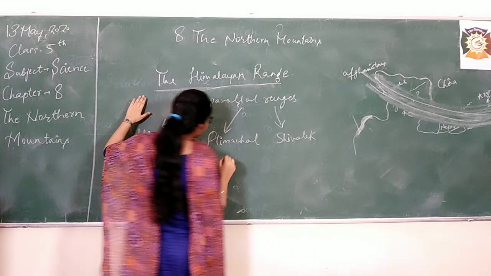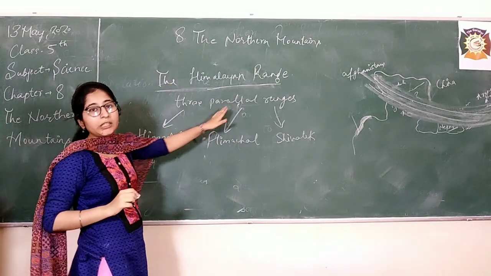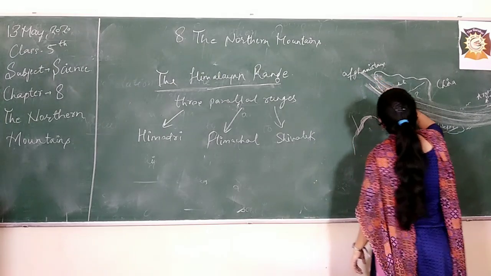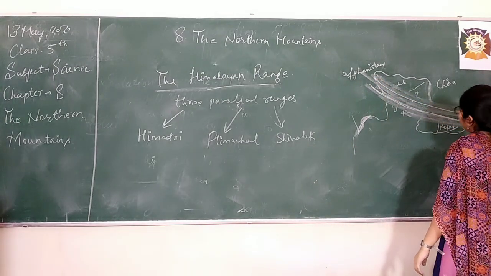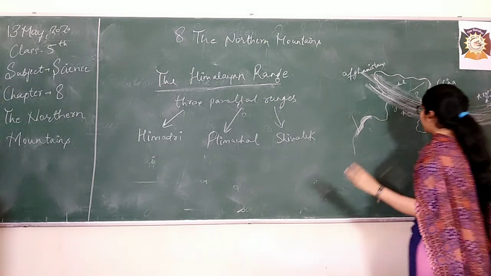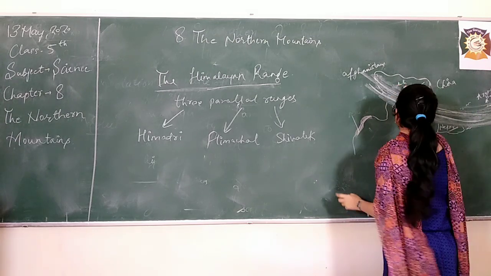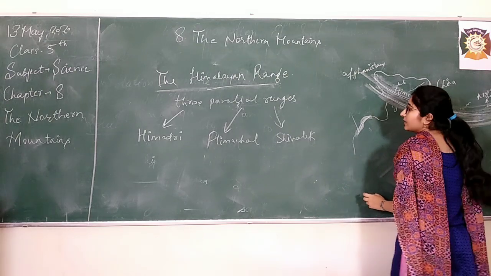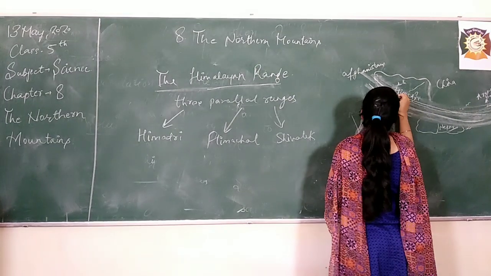See students, I told you that it is divided into 3 parallel ranges. You must be aware of what parallel means: which do not intersect each other. So I will divide this part into 3 ranges. Number 1 is Himadri. So this is the Himadri range. Second is the Himachal range.